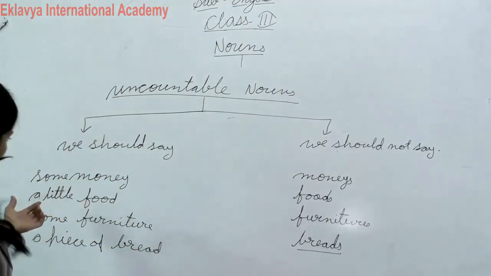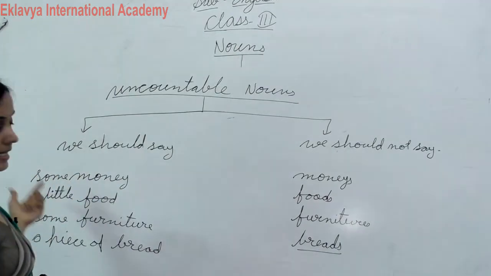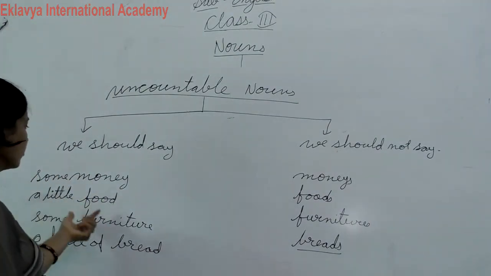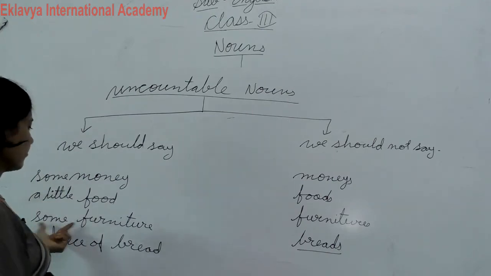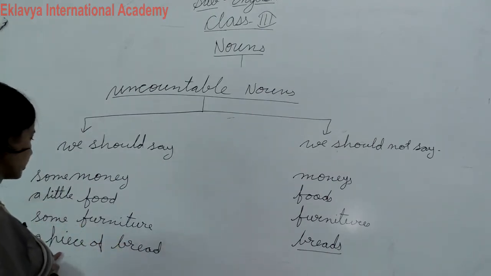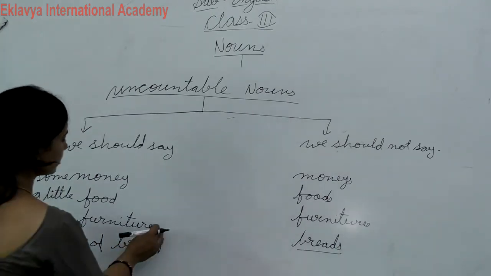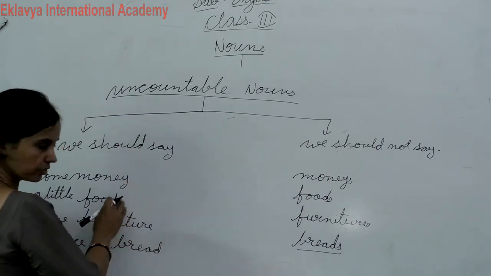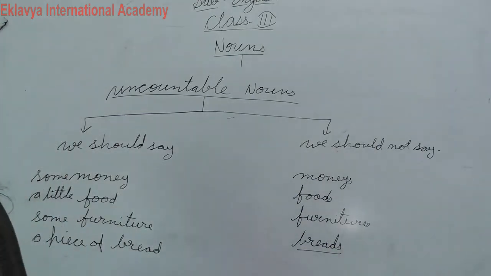If you need to say, then you can say I need some money, I need some food, or a little food, some furniture. Okay, some furniture, a piece of bread. You can't use plural forms here. Okay students, I hope you have understood.